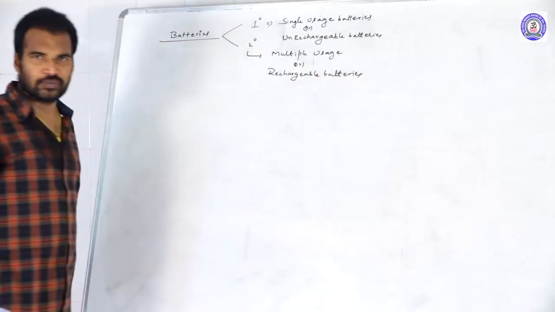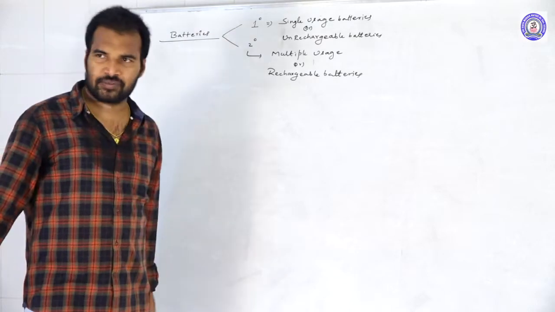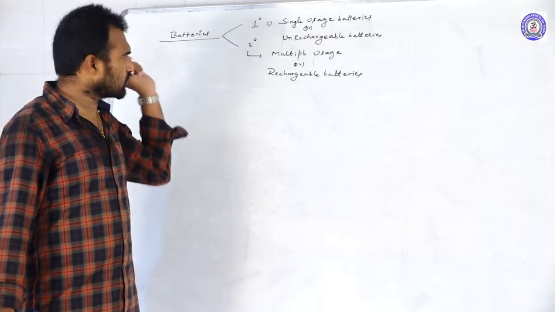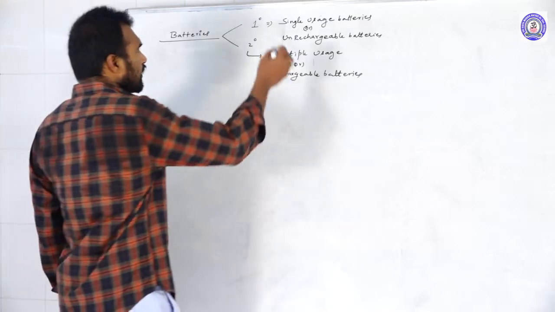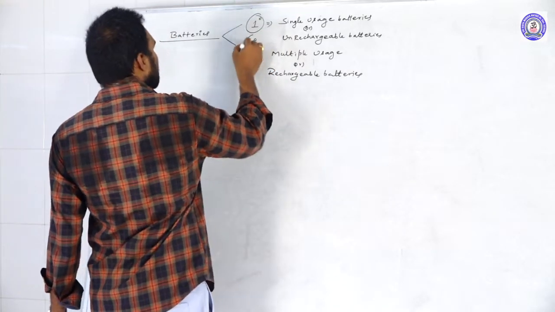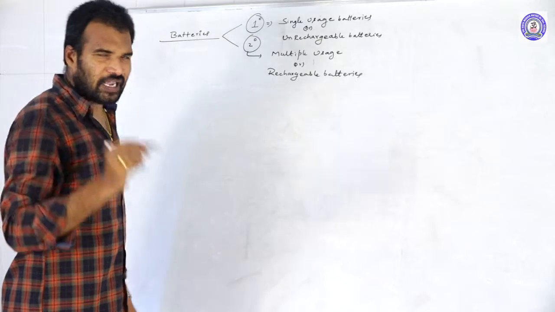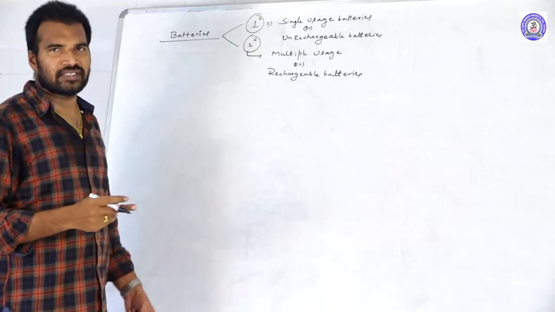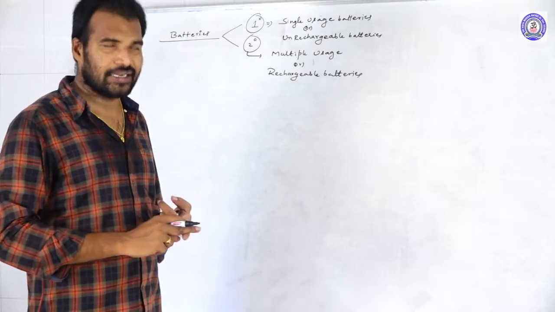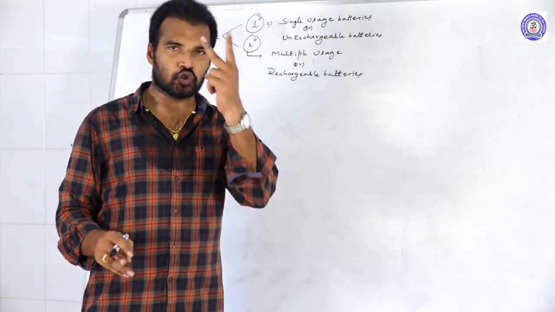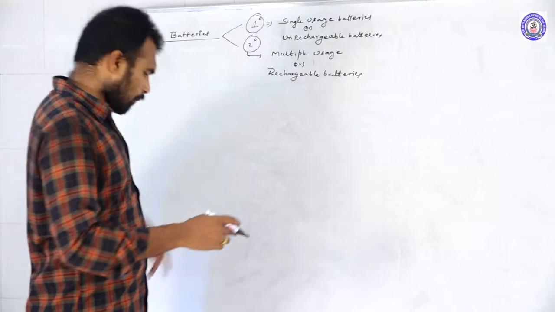Rechargeable batteries. There are two types of batteries: unrechargeable batteries, or single usage batteries, and the second one, rechargeable batteries. So what are the examples for the primary batteries and secondary batteries? For primary batteries, the best two examples are Leclanche cell, also called dry cell, and the Mercury cell. These are the two cell examples for primary batteries.